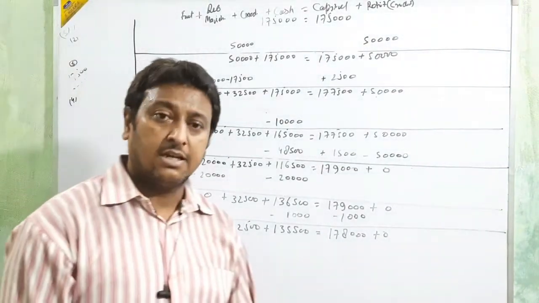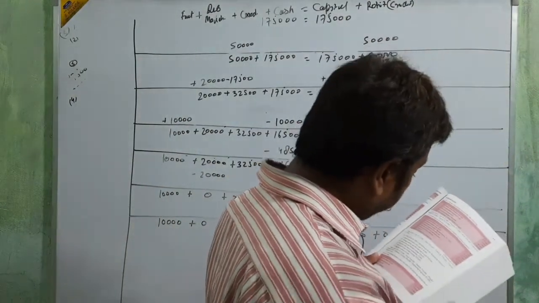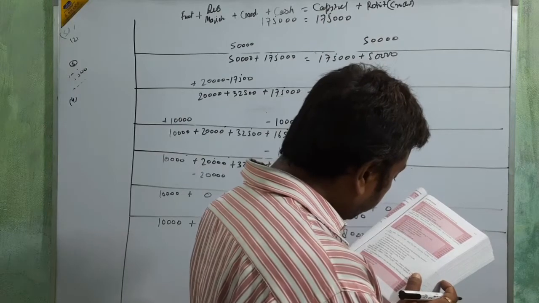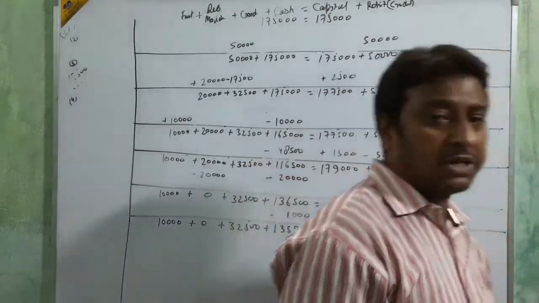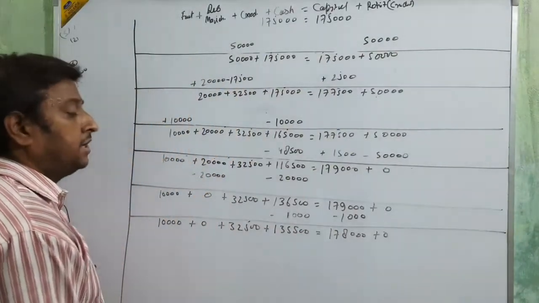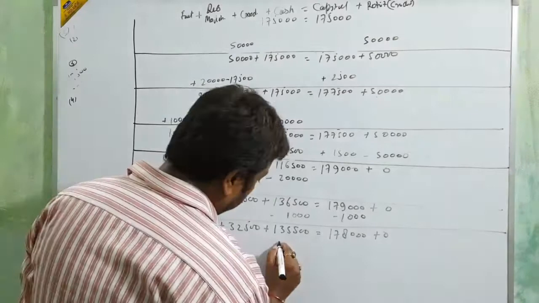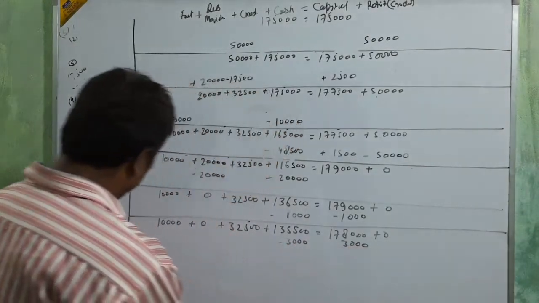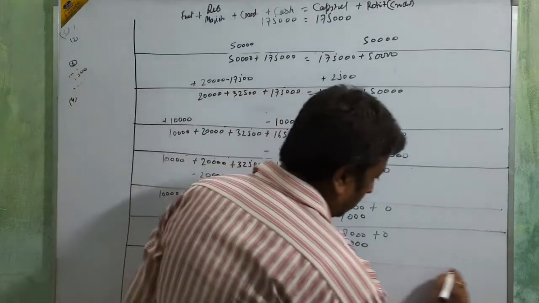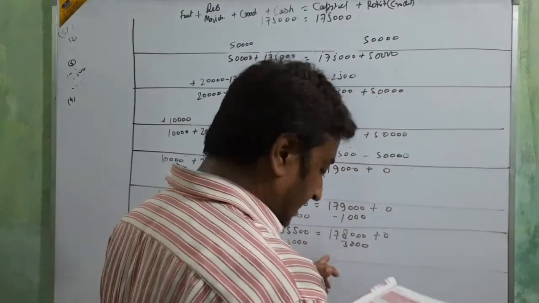And then next, they withdraw the cash for personal use, 3,000. Personal use is like drawing. Withdrawing means less from cash 3,000 and less from capital 3,000. Okay, beta? Same thing.